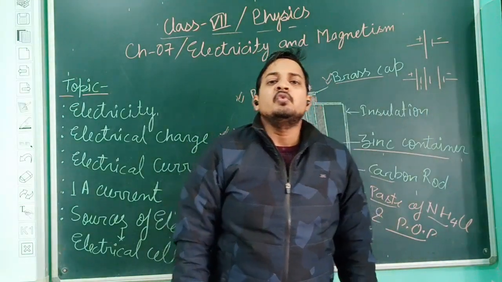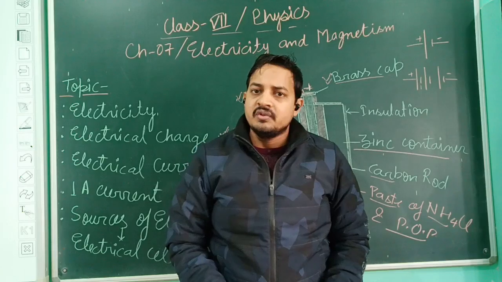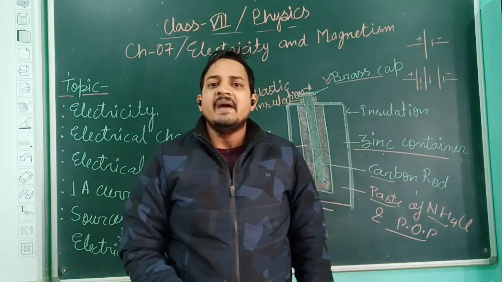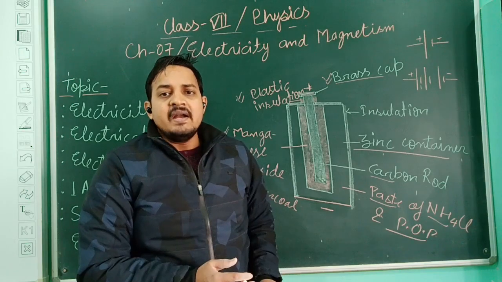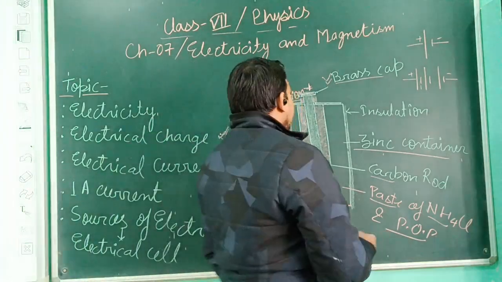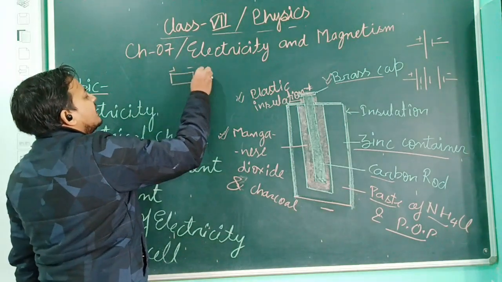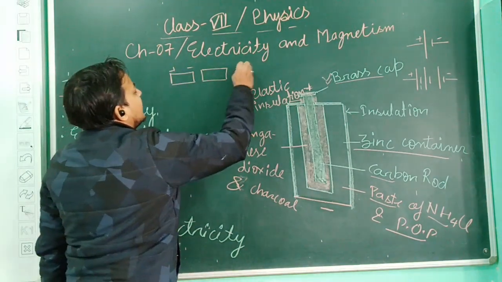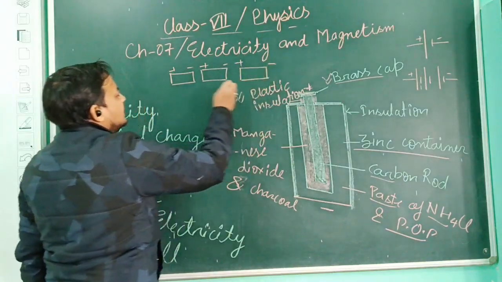But if we have to use a battery, like in a torch, the earlier-time torch which we were using, in which we use some cells and make them a battery. And how do we make a battery? We simply take 3 cells and arrange them in a proper way: positive, negative, positive, negative, positive, negative.